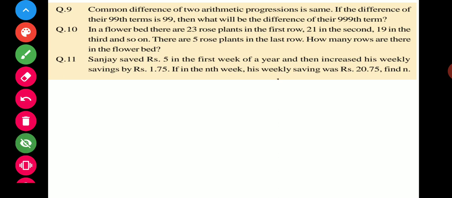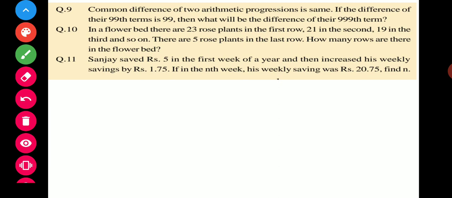What will happen in this question? The common difference of two arithmetic progressions is the same. If the difference of their 19th terms is 99, then what will be the difference of their 999th terms?